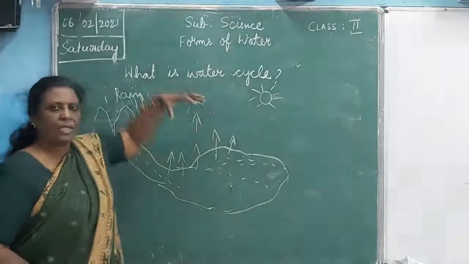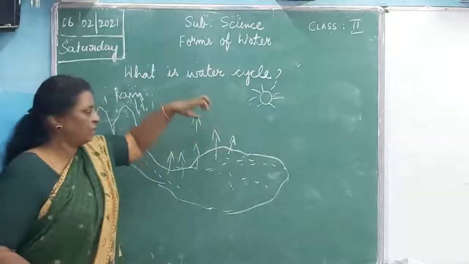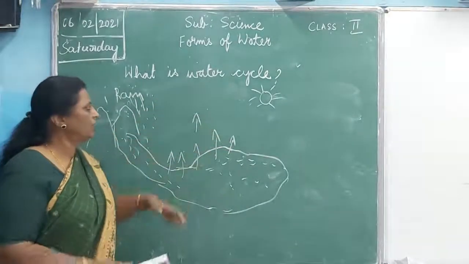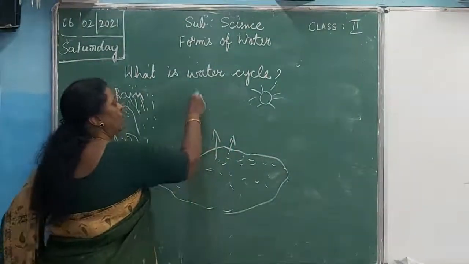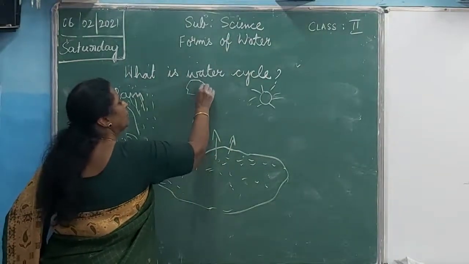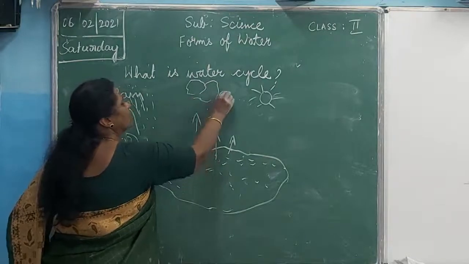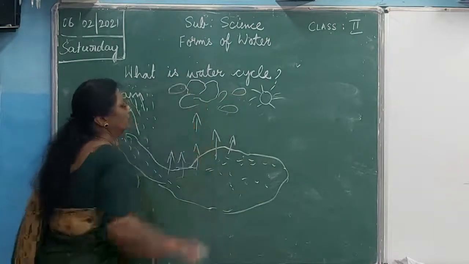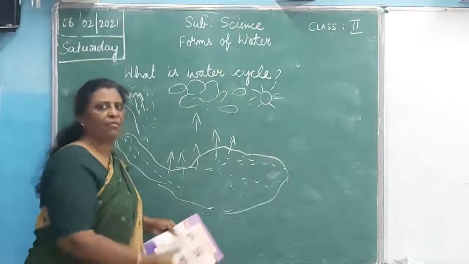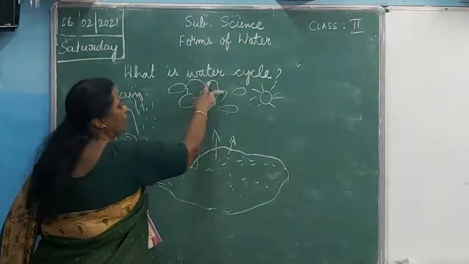The sun's heat is pulling up all the water in the form of evaporation. And what happens to all the water that is going up? It forms clouds. The water gets evaporated and forms clouds there.